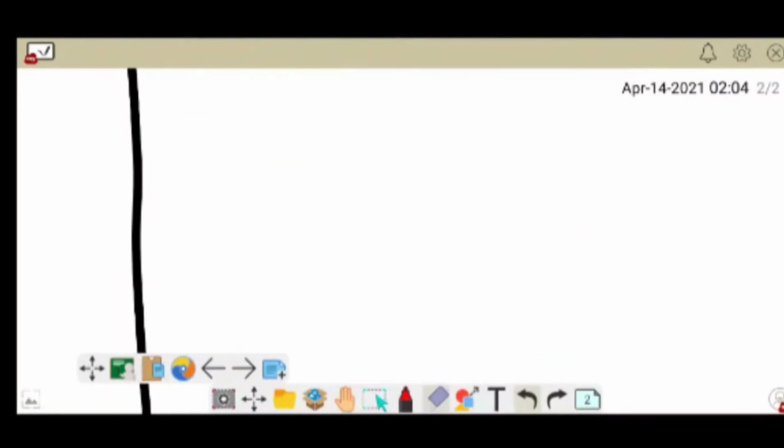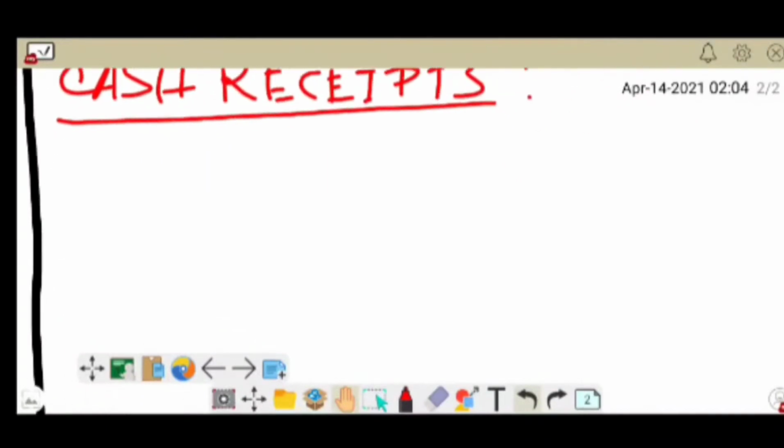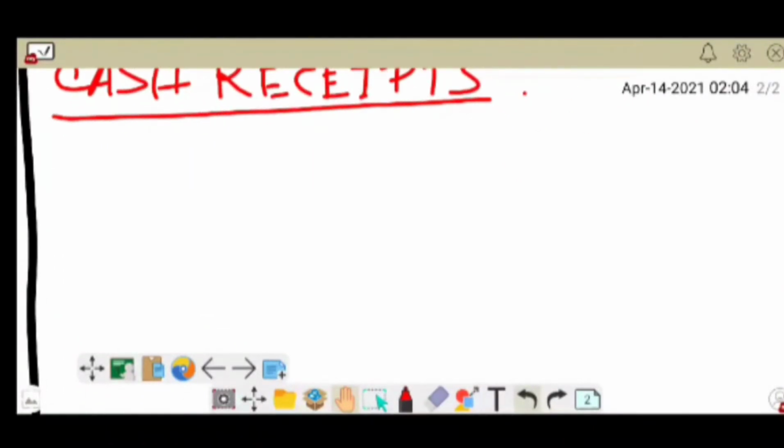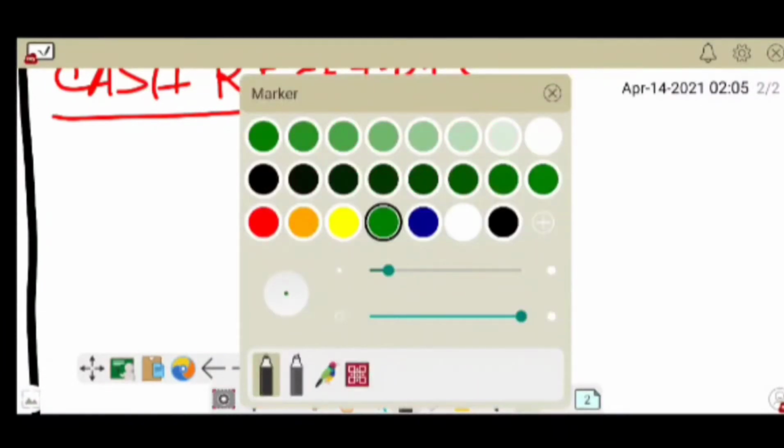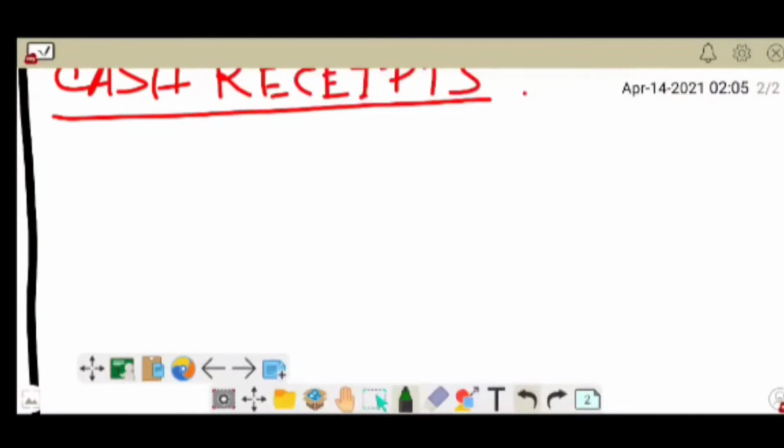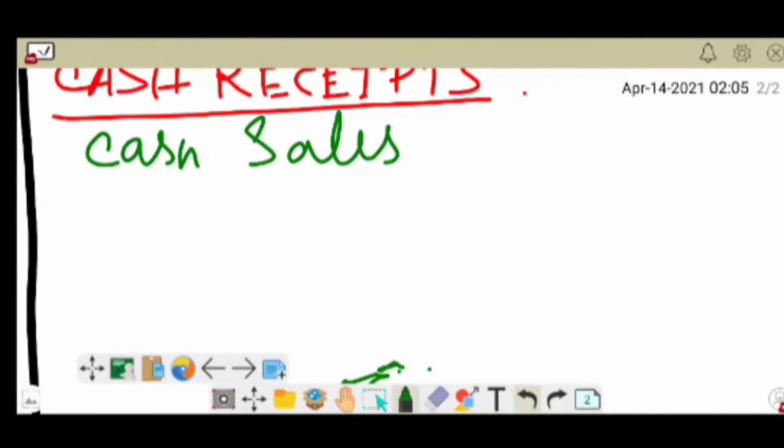Here you can see in adjustment number 2, it is said that sales are 20% cash. So here we have to write down the cash sales. Cash sales is given in the question, that is 20% of sales.